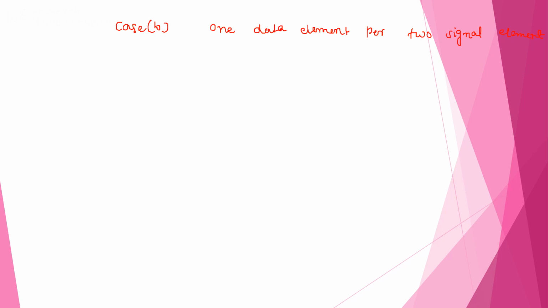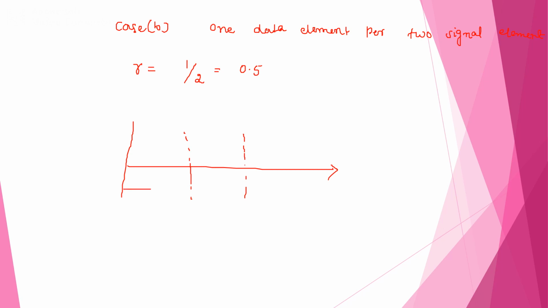First we compute R, which is the data element, that is 1, over the signal element, that is 2, which is equal to 0.5. We can represent case B as we need two signal elements in order to carry a single data element.